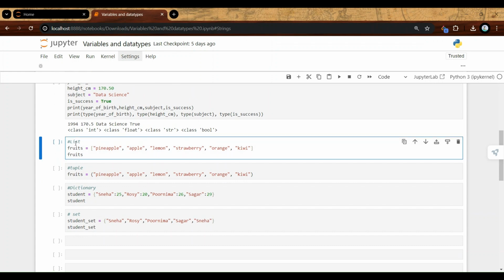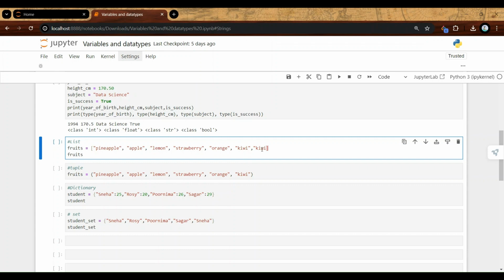Let's see the other ones, which is list. In a list, you have a square bracket in which you assign some values. A list allows you to give, like the name represents, a list of values. A lot of values can be given inside it. I'm currently storing all string values. You can also store integer values, or a combination of values. So multiple values can be given. Right now I have given a list of fruits, and the special part of a list is that it can also take duplicate values inside itself. So here you can see I have kiwi. I can repeat kiwi like this.